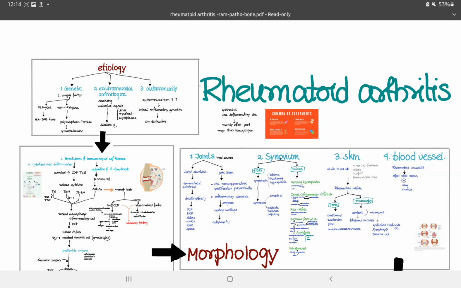Next topic is rheumatoid arthritis. It is a systemic disease and a chronic inflammatory disease. Mainly it affects the joints but may also affect the tissues or other organs. Then the etiological factors. Three etiological factors are responsible for this disease.